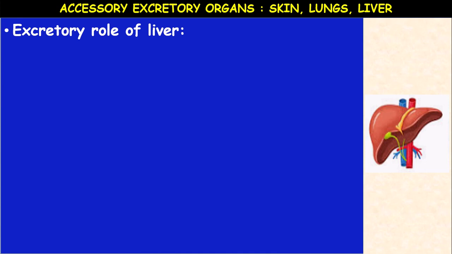High regenerative capacity means if any damage occurs to the liver, it easily heals by means of mitosis, cell division. It will rectify itself again. Now here we are discussing the role of liver in excretion.